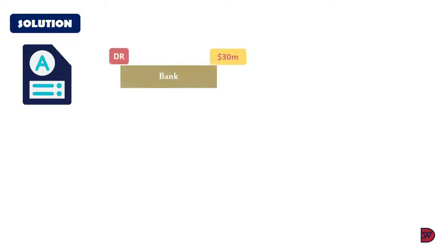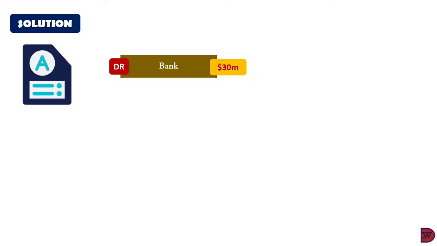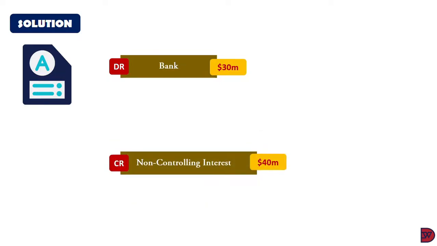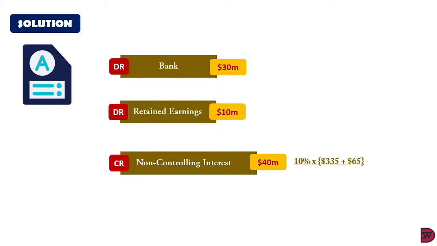So for solution, we'll start with debiting bank with the $30 million sales proceeds. The non-controlling interest will be $40 million, which is the new holding of the non-controlling interest, which is 10% on the value of the net asset, $335 million, plus $65 million, which is the value of the goodwill. Okay, so now you see that the non-controlling interest value is more than that of the proceeds, which is a deficit. So we'll now have to reduce retained earnings. We do that by debiting the retained earnings with the $10 million, which is the difference.